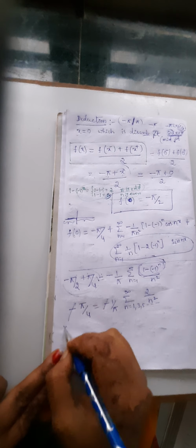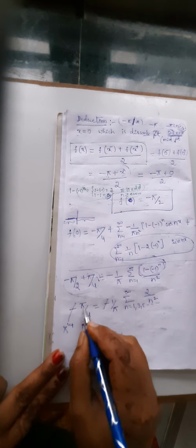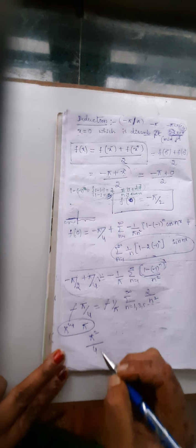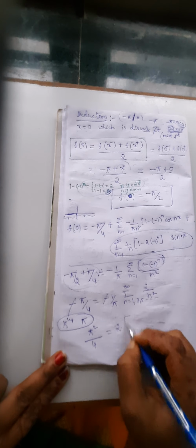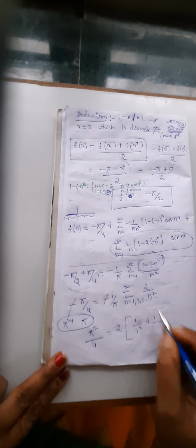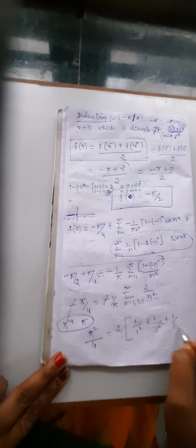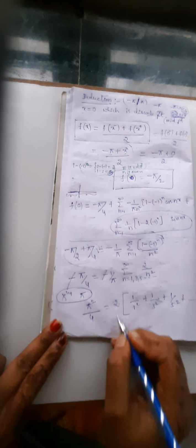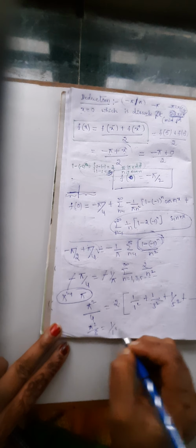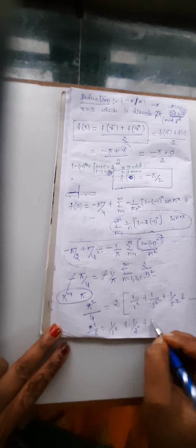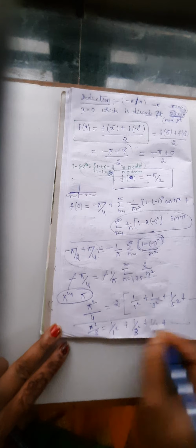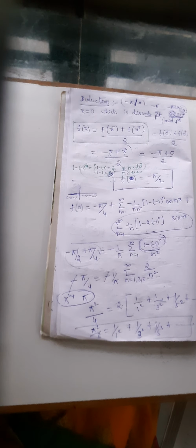When we multiply by pi on both sides, pi into pi is pi square divided by 4, that is equal to 2 into, expanding this, 1 by 1 square, next put n equal to 3, 1 by 3 square plus 1 by 5 square plus so on. Now divided by 2, that is pi square by 8 equal to 1 by 1 square plus 1 by 3 square plus 1 by 5 square plus so on. This is the required series. Thank you.